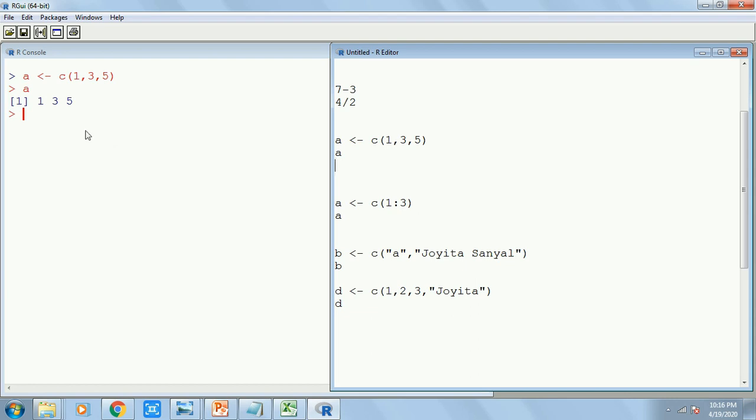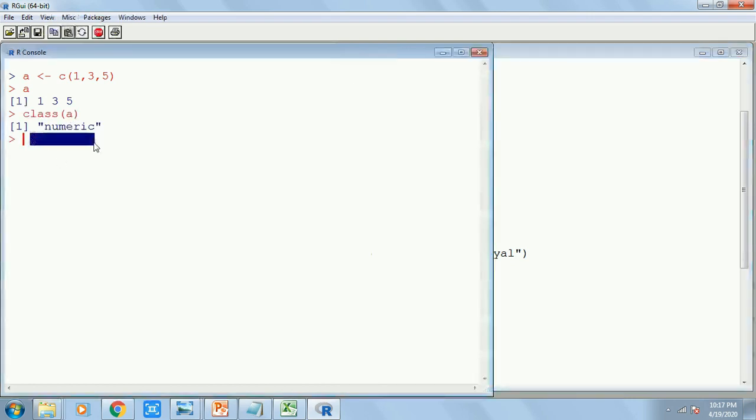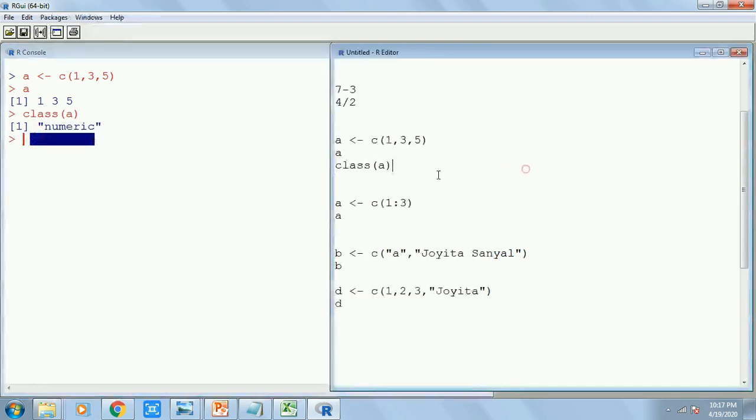I can see there are numbers, but how do I know that? You can write class within bracket. Class means the property. Whose property do I want to check? I want to check the property of A. So write class within bracket A. It shows numeric. That means it has numbers in it.